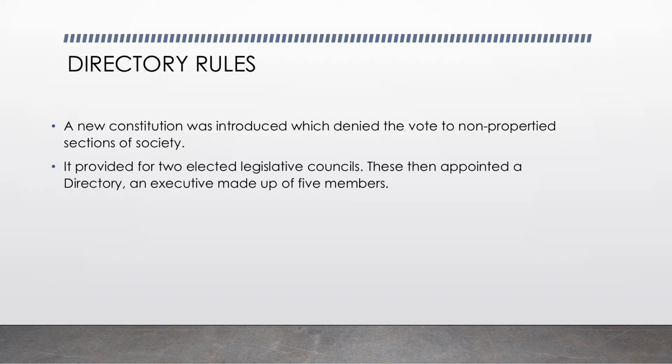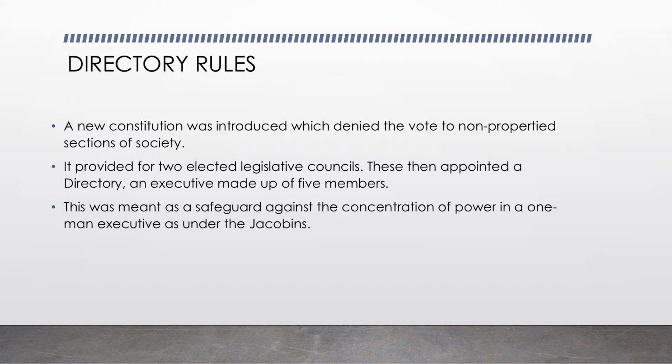What do I mean by the directory? I mean an executive that is made up of 5 members. Why do they want to keep 5 members and not only just one director? Because they wanted to safeguard against the concentration of power in a one-man executive as under the Jacobins. So again, they're going against the Jacobins, right?